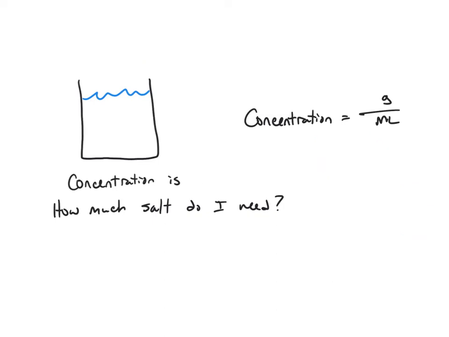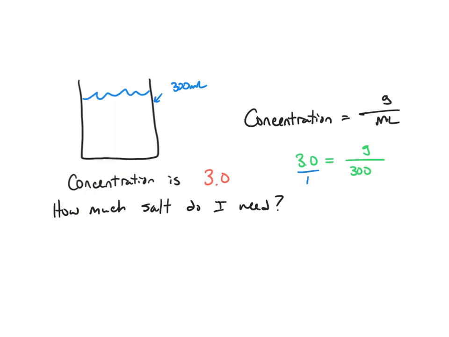Let's do one more example. This time I'm going to say the concentration is going to be 3.0. How much salt do I need to put into this beaker of water if I want the concentration to be 3.0? Now, I need to specify how much water, so 300 milliliters seems like a nice even number. And the concentration needs to be 3.0. Now, I set up my numbers. 3.0 is equal to X number of grams, or just grams, over 300. And now I need to solve for the grams.